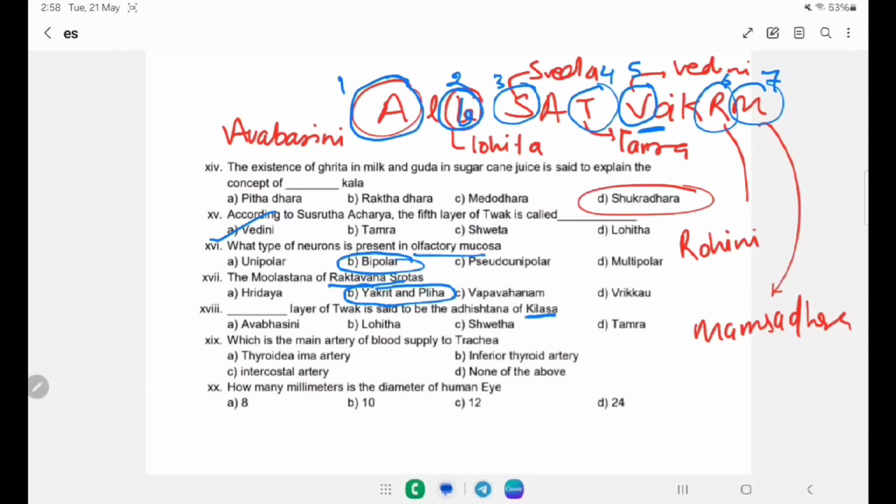Which layer of tvak is said to be the adhisthana of Kilasa? Kilasa is a skin disease. A. Avabhasini, B. Lohita, C. Shweta and D is the Tamra. Avabhasini is the first layer which shows the Panchabhautika chhaya.